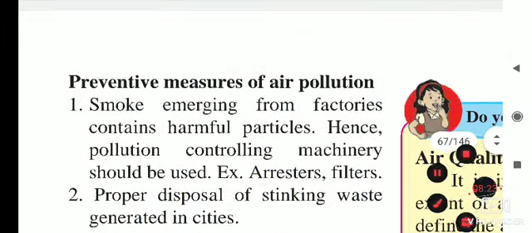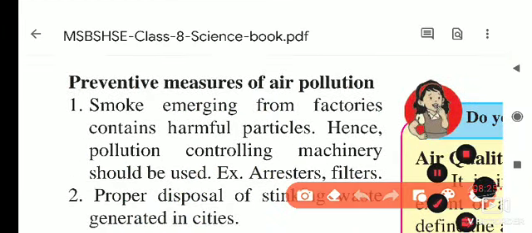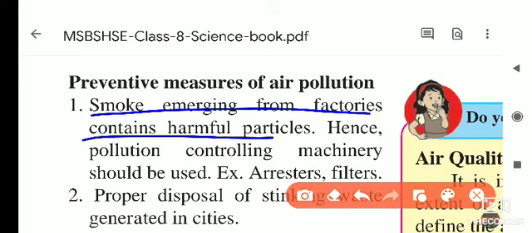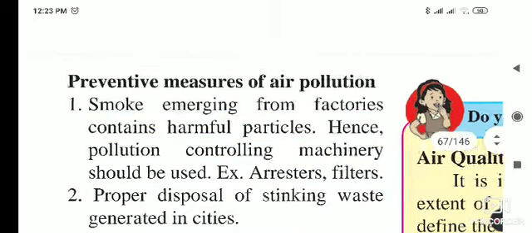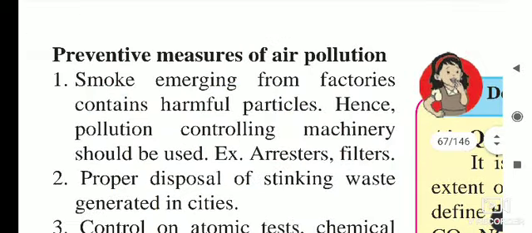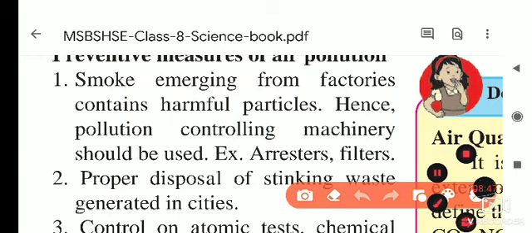First, the smoke emerging from factories contains harmful particles, hence pollution controlling machineries should be used. Which are those machineries? Arresters and filters. These machineries are available to absorb the harmful particles from the air.